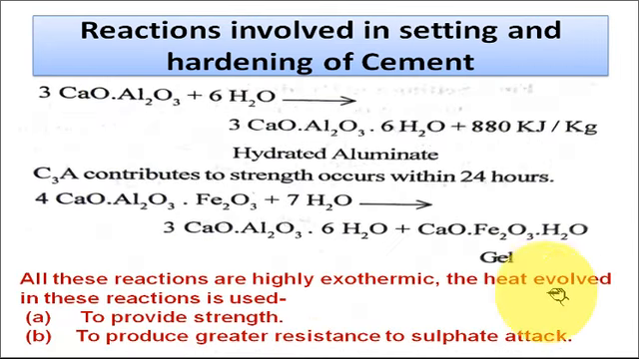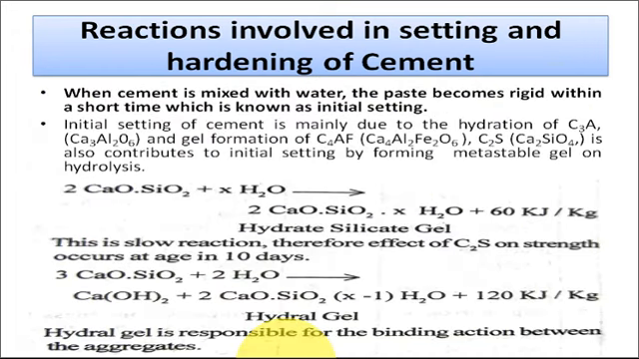So the heat energy evolved in these reactions is used to provide the strength to the cement, as well as it is also used to produce greater resistance to the sulfate attack. So these energies are useful for the cemented articles. So this is the initial setting.